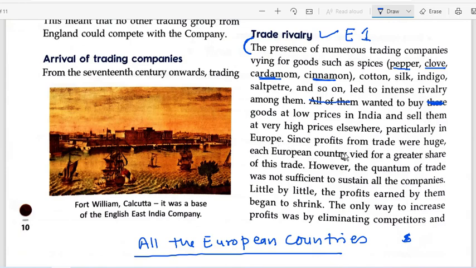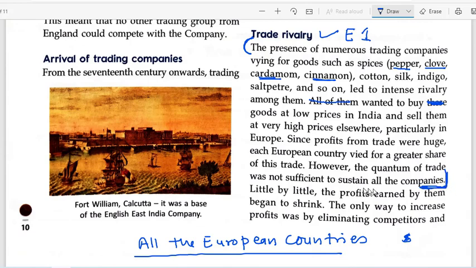Since profits from trade were huge, each European country vied for a greater share in this trade. However, the quantum of trade was not sufficient to sustain all companies. What you do is you just write till this point.